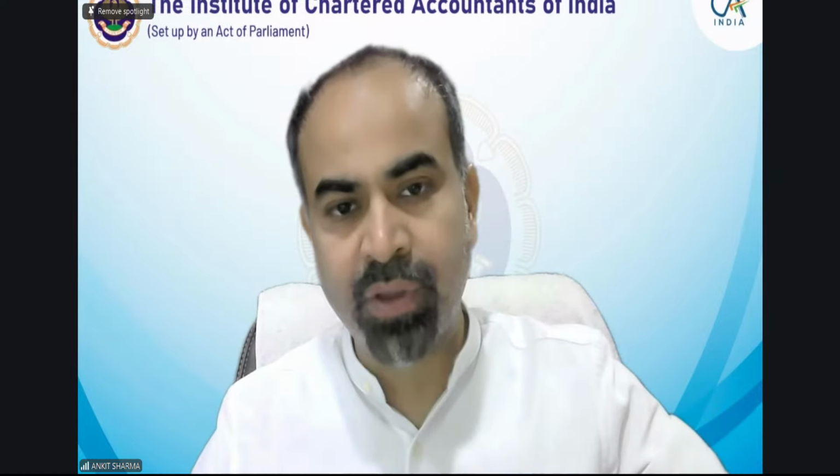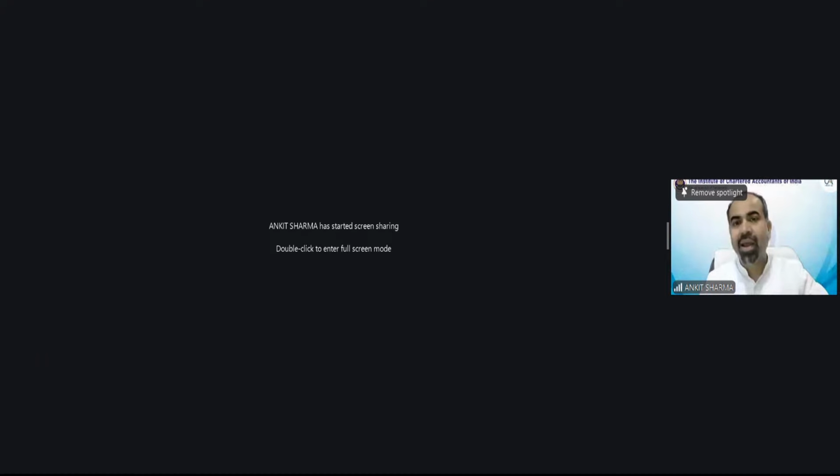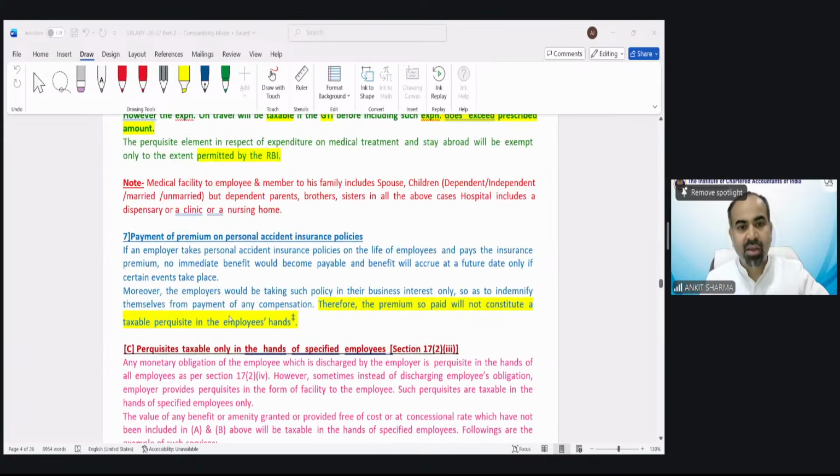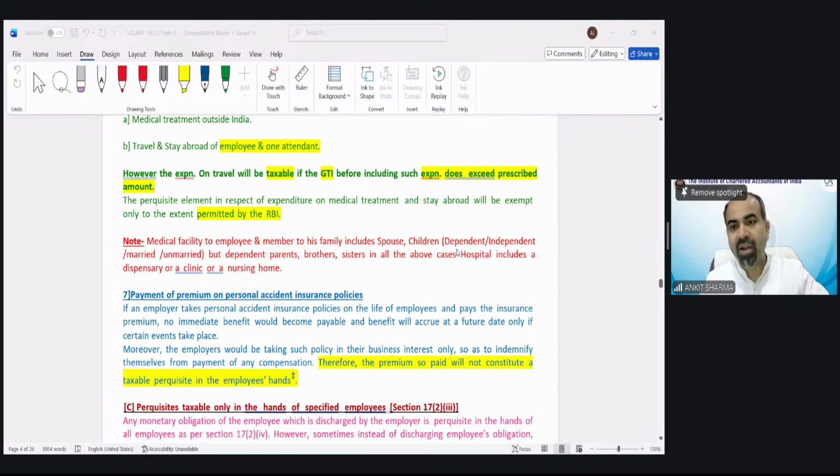So we will go through the definition of medical perquisite, and the provision says that in case of medical facility, you can see employee and members of family, children, dependent, independent, married, but dependent parent, brother and sister in all the above cases.